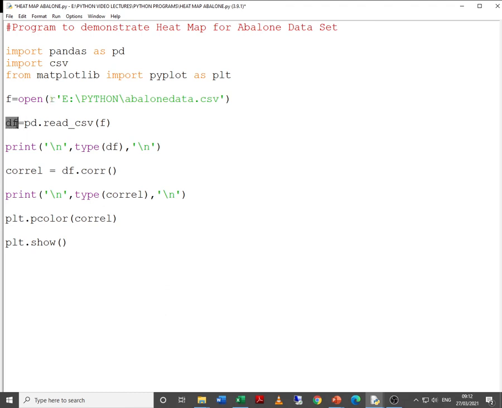We are storing the contents of the entire CSV file in the data frame. This step is just optional, and this is also an optional step. Then pcolor and correlation: we are calculating the correlation between the different pairs of attributes, and then plotting this, and finally plot.show.